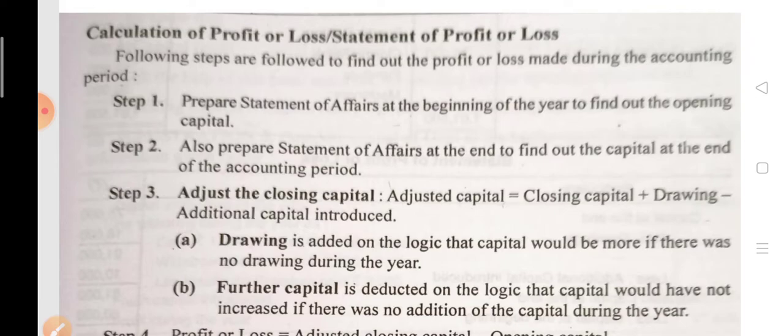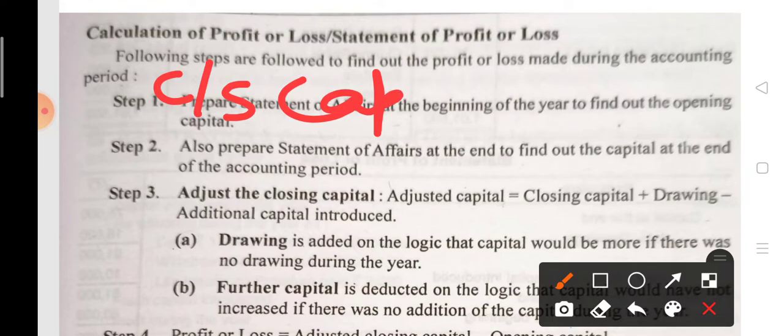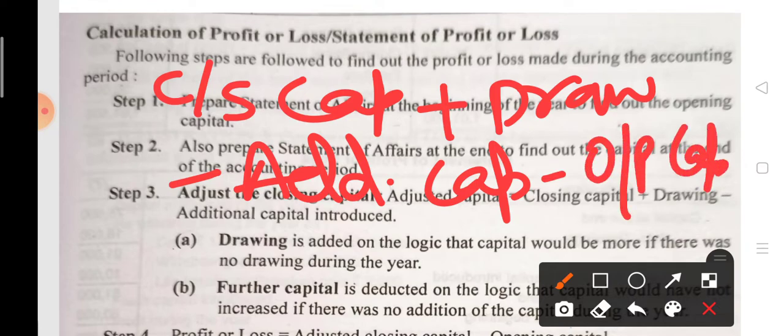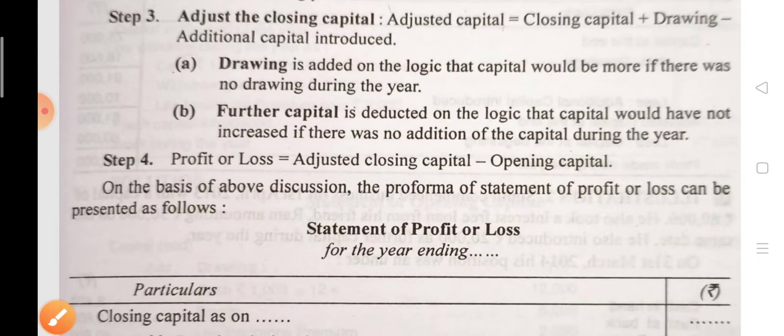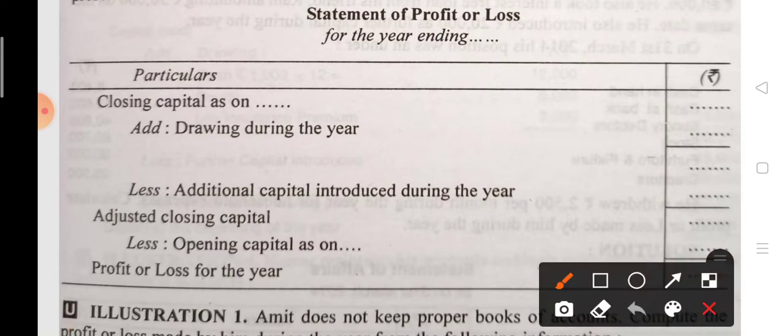Now the next is calculation of profit and loss, or statement of profit or loss, that I already discussed. For finding the profit or loss, first of all you have to find out the closing capital. If it is given, then well and good. If it is not given, then make the statement of affairs. Now you have to add drawing if given, minus additional capital if given, minus opening capital, and then if the answer is positive, then profit, if negative, then loss. Okay, see, this is the statement of profit and loss.